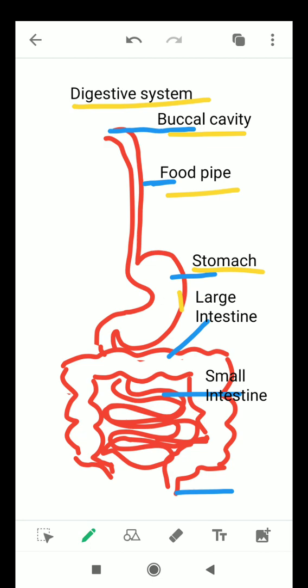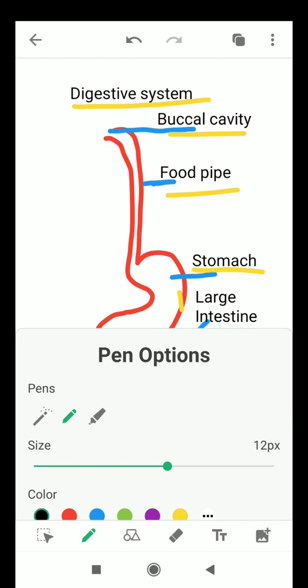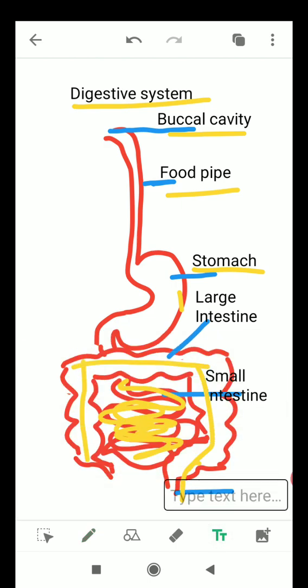Now, next one is small intestine. In the small intestine, the digested food is absorbed by the blood, but that which remains undigested goes into the large intestines, and from there it goes out through the body, and this opening is called anus.